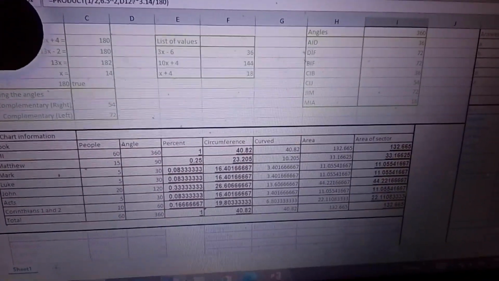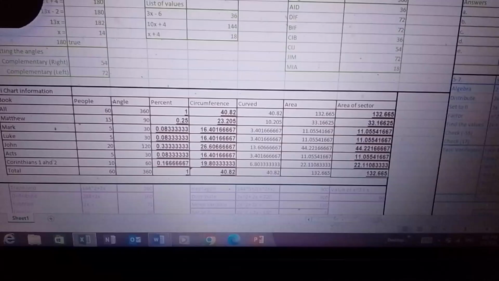Yun. And then that's it lang. And that's how you do the pie chart.